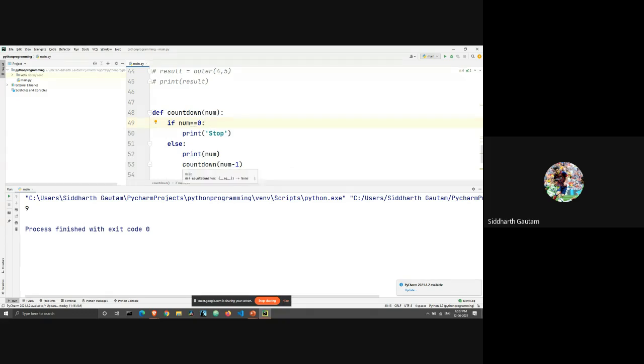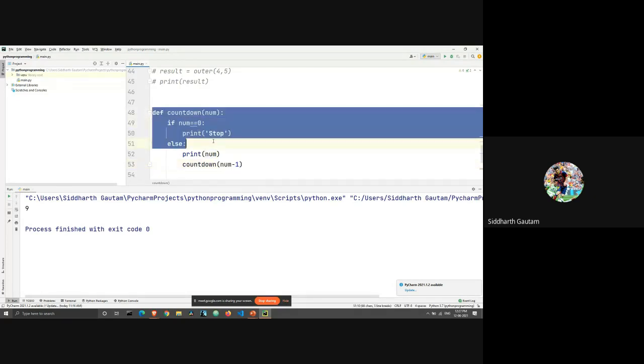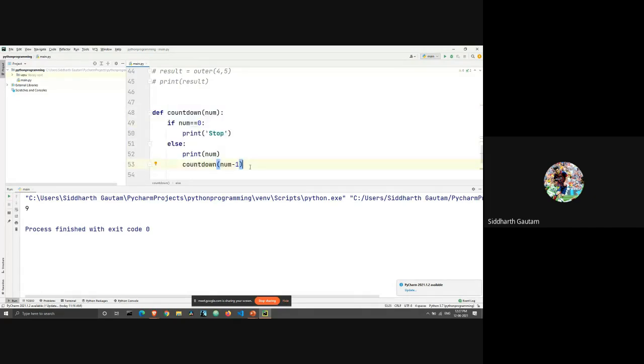But what's happening here is, if the number is 5, in that case we are going to call this function again on itself using num minus 1. The value of num is 5. That means inside that function, we are executing this entire function again, but the change is that we are using the value num minus 1, which means that 5 will go to 4. 5 minus 1 is 4, and this entire function will repeat itself again, but using the value of 4.